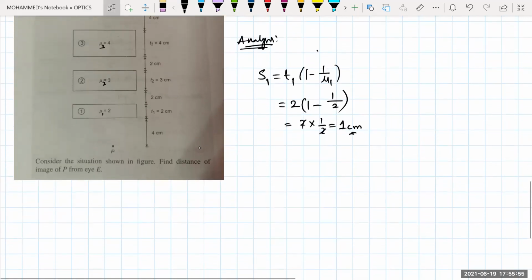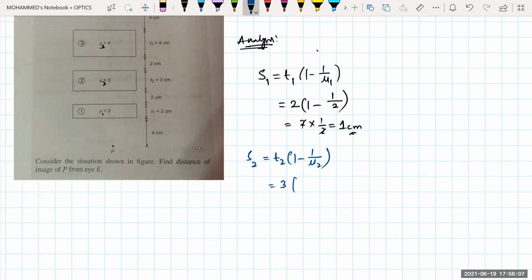Now, the shift due to the second slab will be how much? S2 will be equal to T2 into (1 minus 1 by mu2). The thickness of this one is given in the problem as 3, so 3 into (1 minus 1 by 3). The 3 gets cancelled, so 1 minus 1 by 3 is 2 by 3. The 3 cancels, so this will be equal to 2 centimeters.